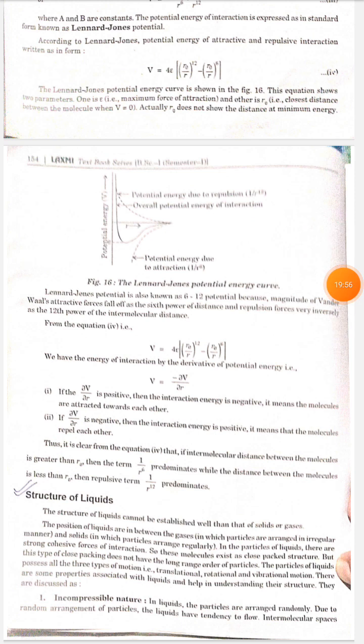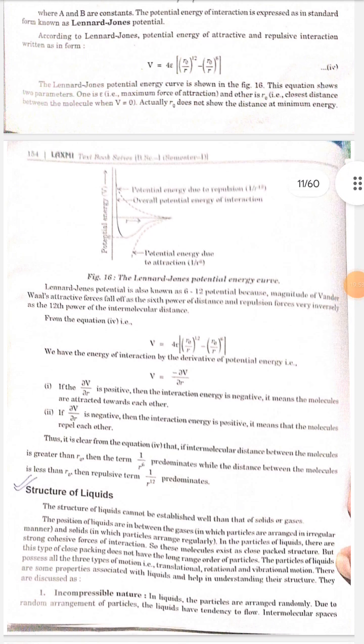Lennard-Jones potential is also known as the 6-12 potential because the magnitude of the attractive force falls off as the sixth power of distance and the repulsion force varies inversely as the 12th power of the intermolecular distance. From equation 4, that is V is equal to 4ε[(r0/r)¹² − (r0/r)⁶].